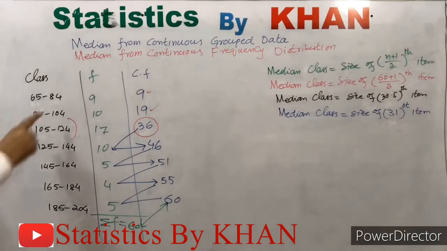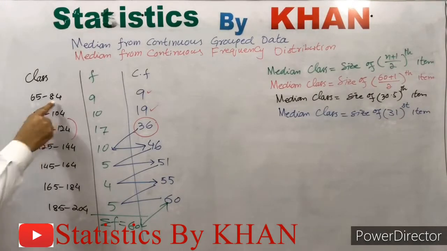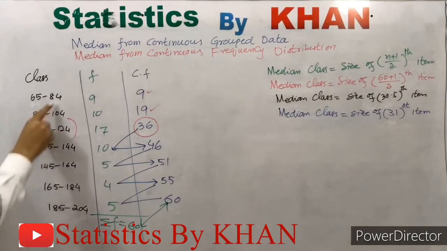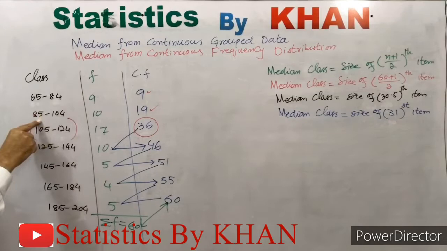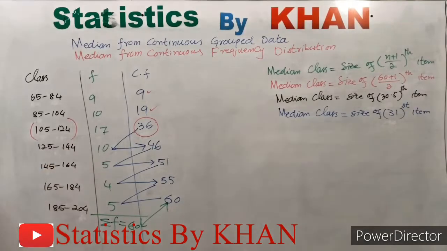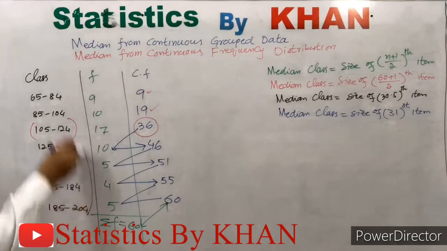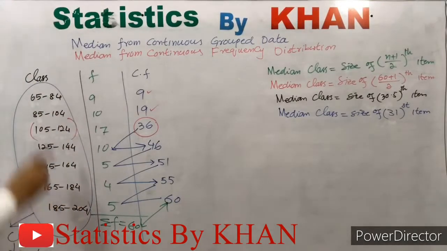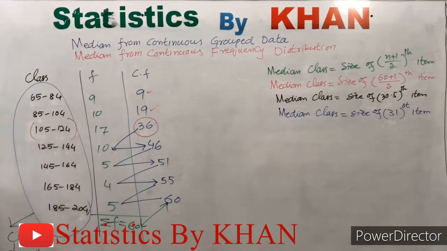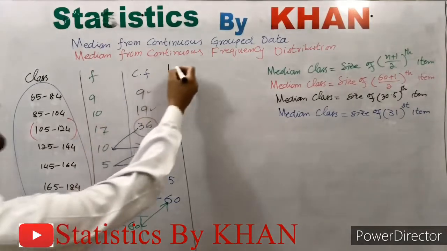In class boundaries, the upper limit of the preceding class is also the lower limit of the succeeding class. What do I mean? The upper limit of the preceding class coincides with the lower limit of the succeeding class. For any class, the upper limit of this class must coincide with the lower limit of the next class, and the same is the case for all of the classes. So now, these are class limits. In class limits, the upper limit of the preceding class does not equal the lower limit of the succeeding class. So these are class limits, and what we are constructing now are called class boundaries.